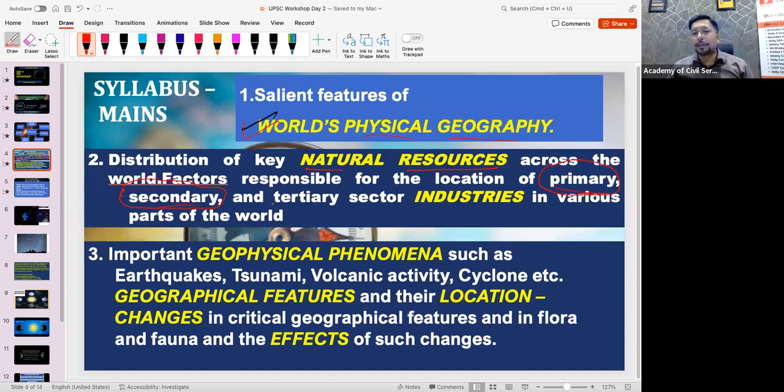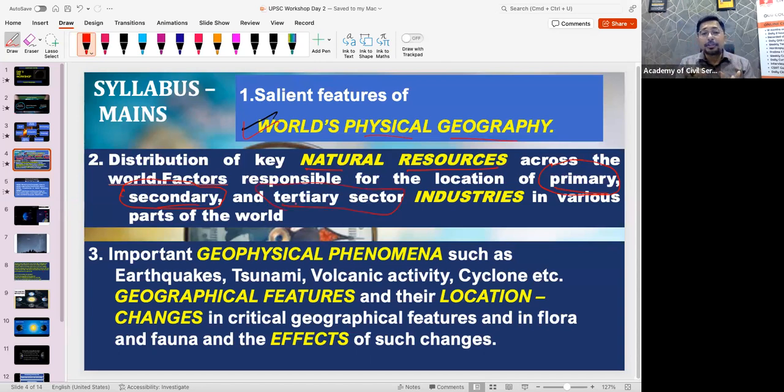Now you have the petroleum, you have the vehicle. Now imagine you don't know how to drive a vehicle. So what will you do? You will join a driving school, like, say for example, Academy of Civil Services. We are a tertiary sector industry.